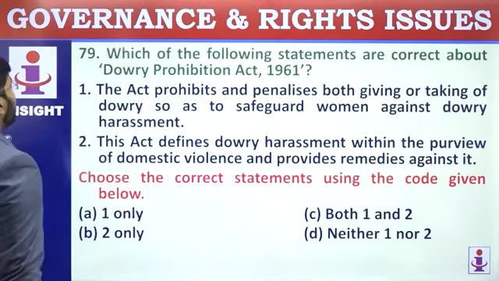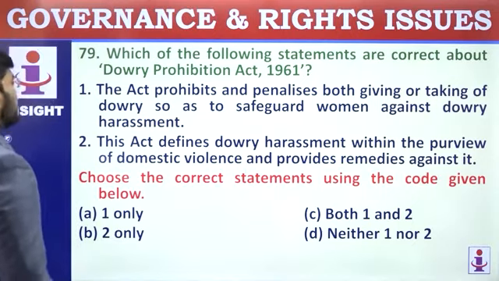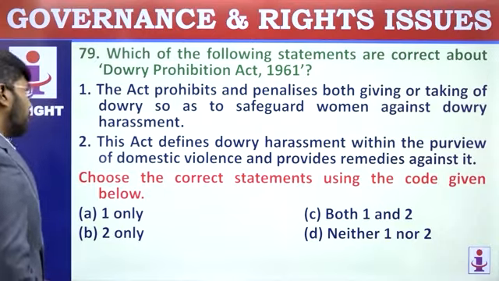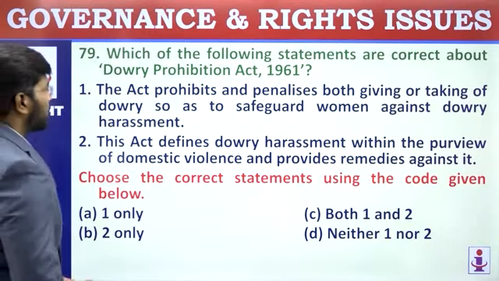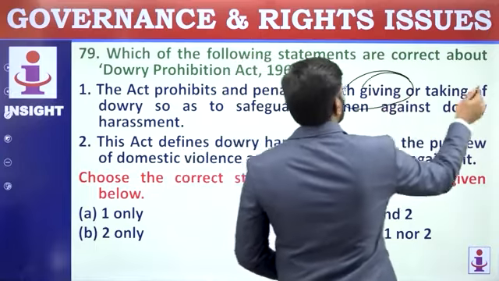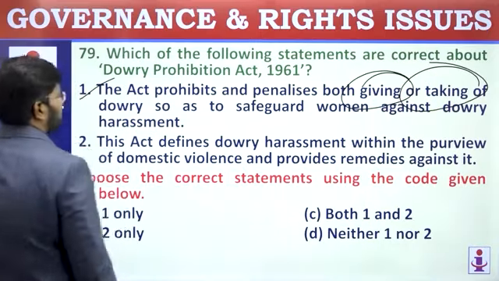1 and 3 only. Which of the following statements are correct about Dowry Prohibition Act 1961? The act prohibits and penalizes both giving or taking of dowry, so as to safeguard women against dowry harassment. Both giving and taking. If you give also, take also, you will be behind the bars. So first statement is correct.